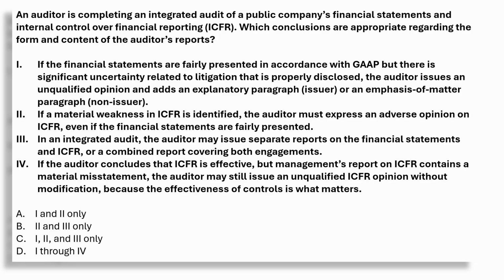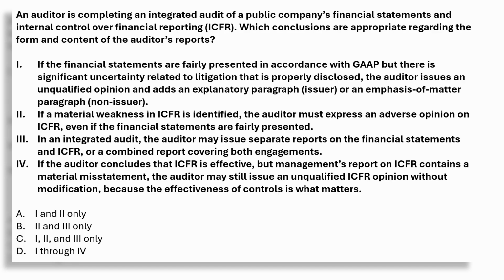All right, next question. An auditor is completing an integrated audit of a public company's financial statements and internal control over financial reporting. Which conclusions are appropriate regarding the form and content of the auditor's reports? Statement 1. If the financial statements are fairly presented in accordance with GAAP, but there is significant uncertainty related to litigation that is properly disclosed, the auditor issues an unqualified opinion and adds an explanatory paragraph for an issuer or an emphasis of matter paragraph for a non-issuer.